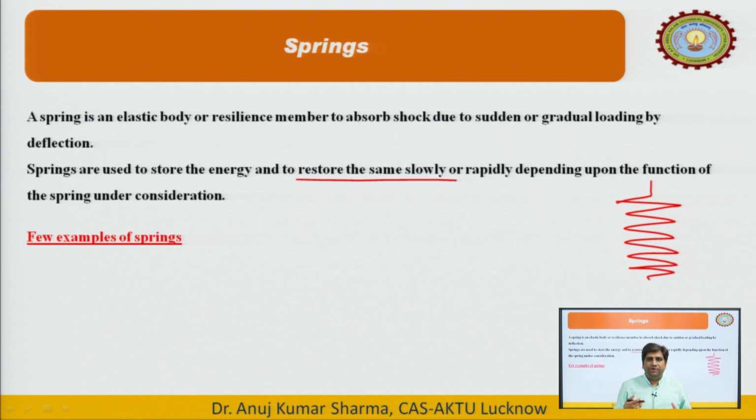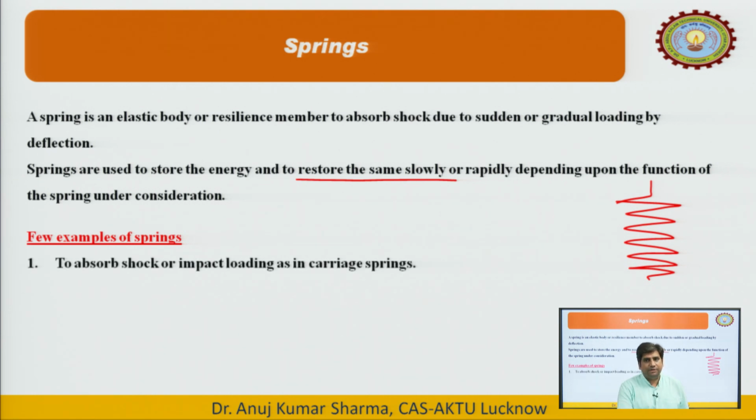Springs may be of different types, and we will discuss all the different types of springs here. So, a spring stores energy and restores it, depending upon the situation either slowly or rapidly. Sometimes the requirement is that we have to release the energy as soon as possible, and sometimes it can take some time to come to the original shape and size slowly, so that the energy can be released slowly, or we can get the desired effect for which the spring was designed. So, some examples we are going to discuss. There are some examples where we generally use springs.